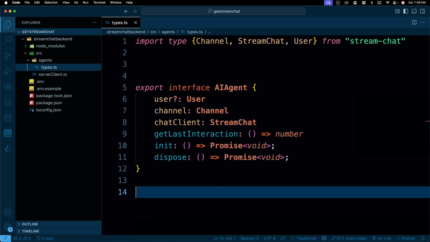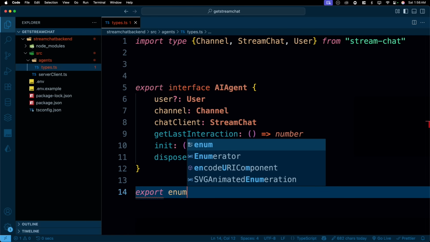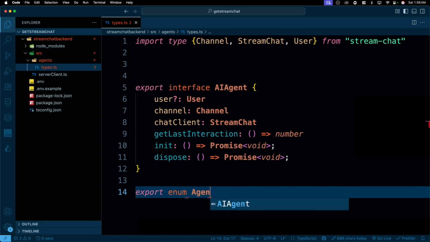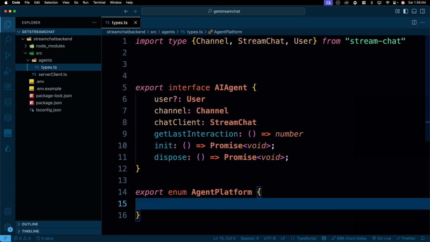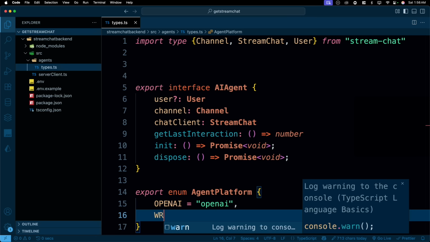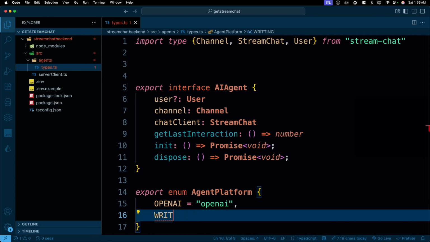Now we have to define the platform as well. So for that, we will just use an enum because we'll give the user only two options. So this is going to be my AgentPlatform. Feel free to extend it once you learn the concepts. This one is going to be OpenAI. Another one that we will have is writing_assistant. There we go, nice and easy. Looks good. So these are our enum.